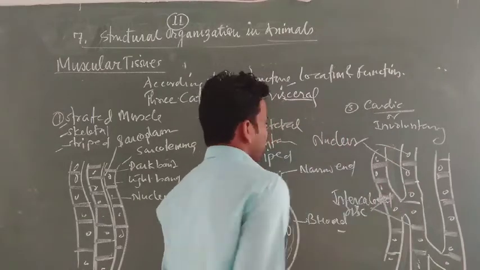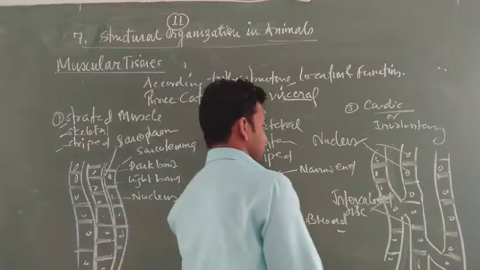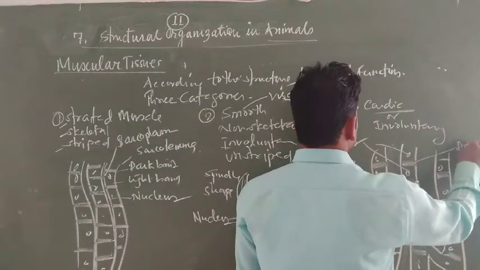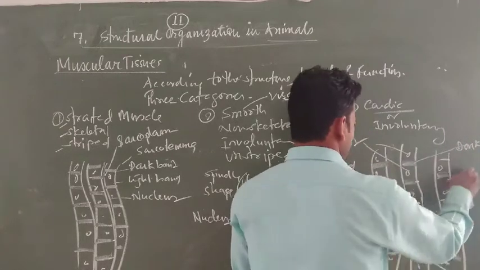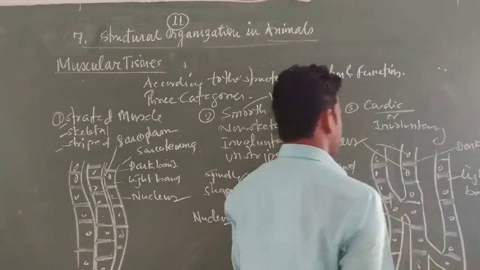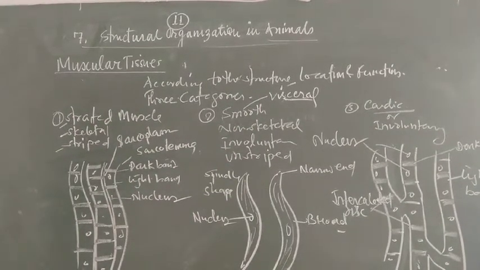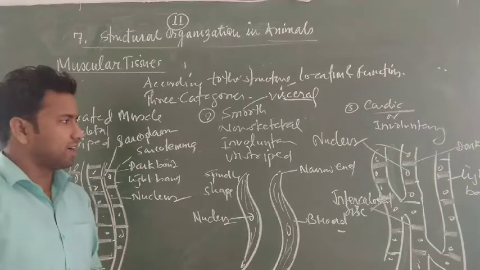This muscle helps in the formation of the wall of the heart. This is a dark band and a light band. It also has sarcolemma and sarcoplasm, the same as skeletal muscles, but their functions differ: skeletal muscle performs voluntary functions, while cardiac muscle performs involuntary functions.